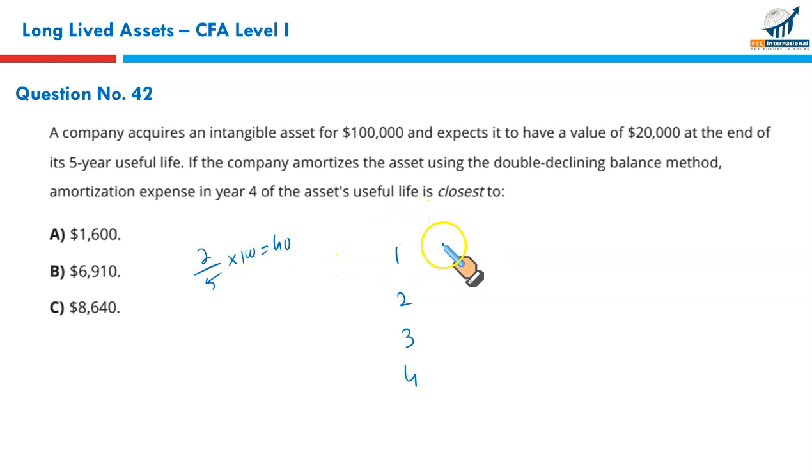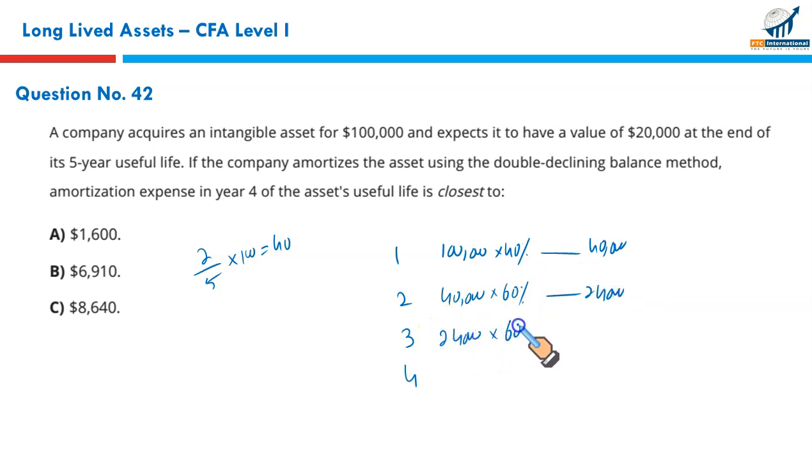So the first year depreciation will be 100,000 times 40%, that is 40,000. Next year depreciation would be 40,000 times 60%. This is the shortcut I told you. 40,000 times 60%, that is 24,000. Further down the road, 24,000 times 60% will give you 14,400. Now this is interesting. At the end of the 4th year, you should not take 14,400 times 60%.